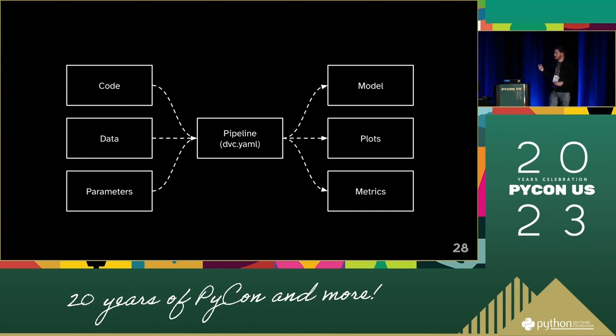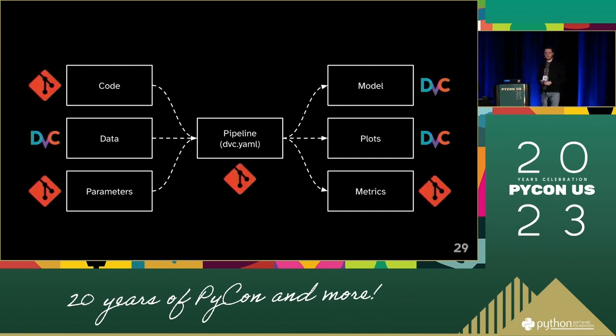So the input is the code, the data, and the parameters, and the outputs can be the model itself, but maybe also some plots and some metrics, anything that's the result of your model training. And as we discussed, we want to version each and every one of those components with either Git or DVC. So as a rule of thumb, small files we version in Git, and the larger files, such as the images or the model itself, we version with DVC.